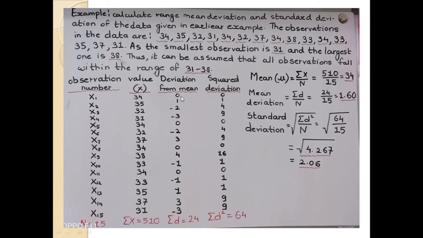Here the mean is 34. Then 34 minus 34, the deviation from the mean, is 0.